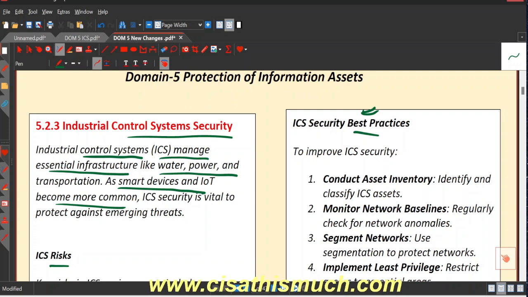With these smart devices and IoT becoming more common, ICS security is vital to protect against emerging threats, the new threats which are coming in the market, right?